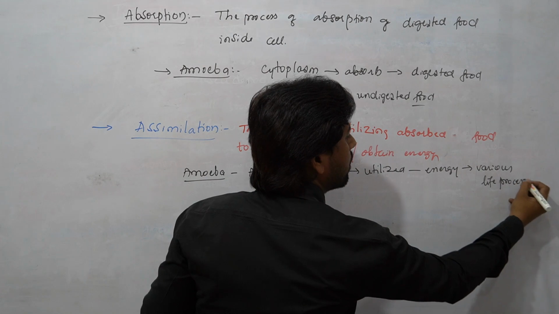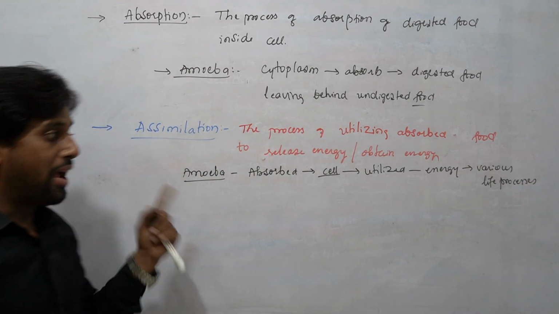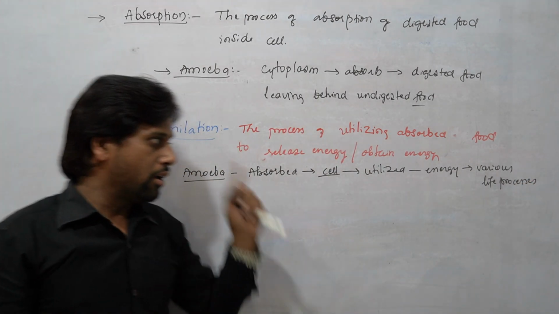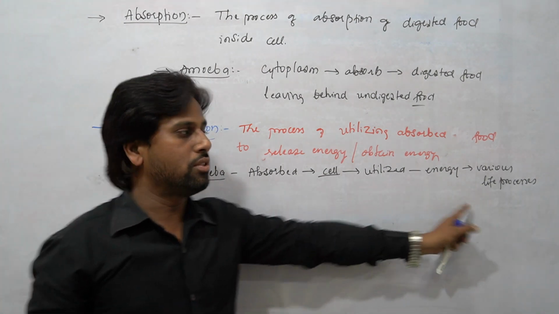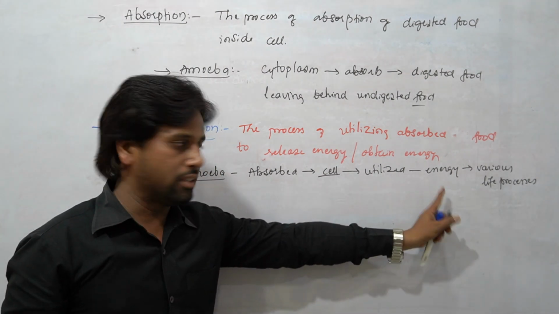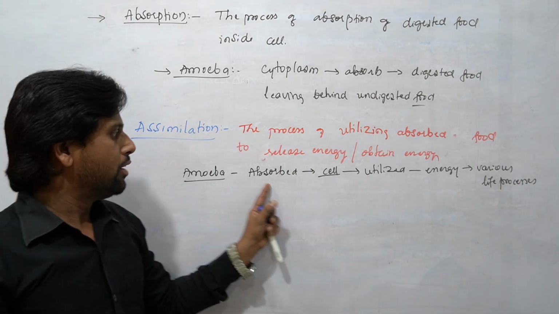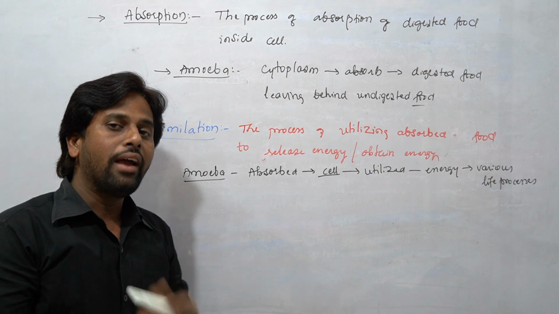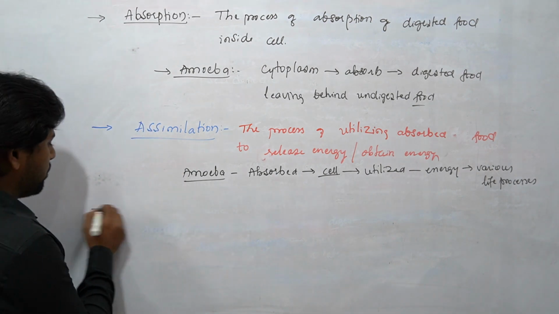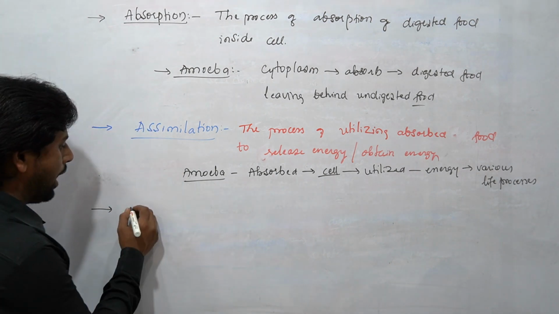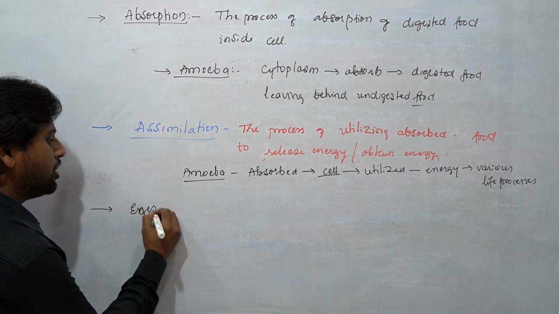Students, amoeba has to show many life processes. To carry out all those life processes, amoeba has to get energy, and that energy it is getting from the absorbed food. So this is considered assimilation in the amoeba. So finally we have come to the end, that is what we call egestion.